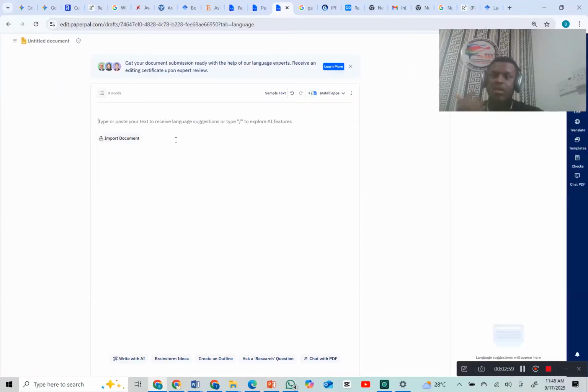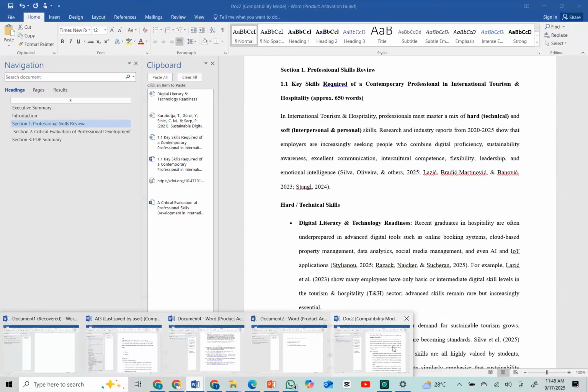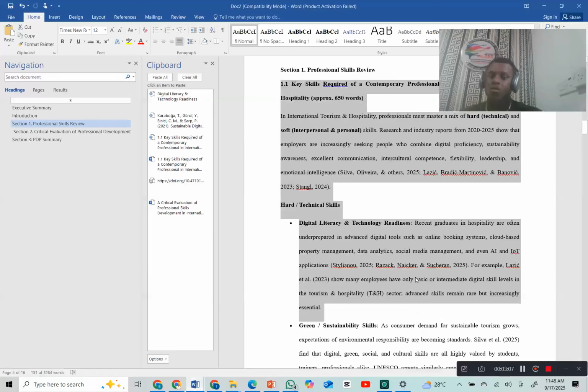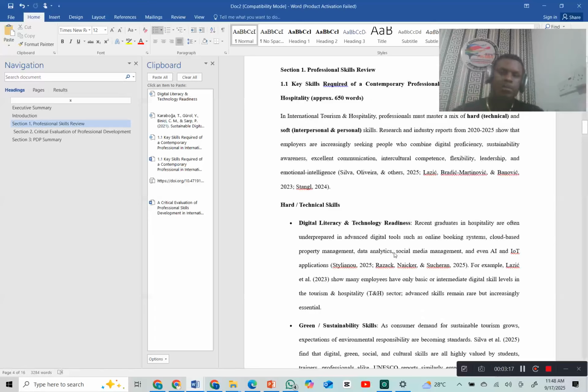Now this is a section. Let me show you how this works. I prefer the first one to the second one, and I'm going to tell you why as we move along. Now, let's imagine that this is our work, and we want to update the in-text citation for it. The first tool we talked about, you can use to generate and write your work accurately. Are you getting me?